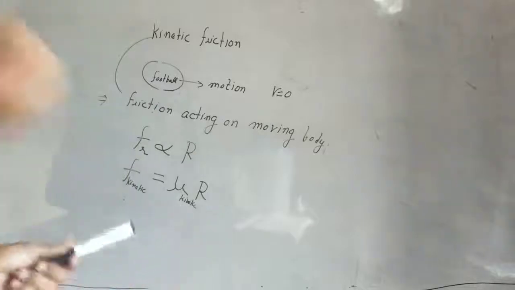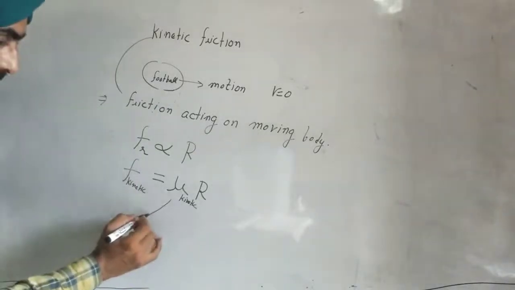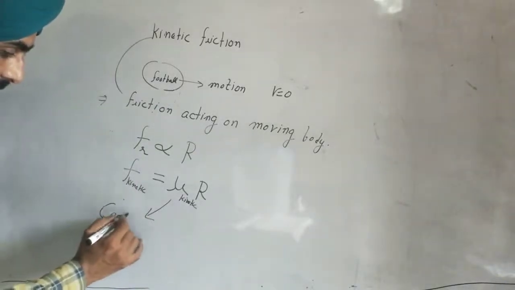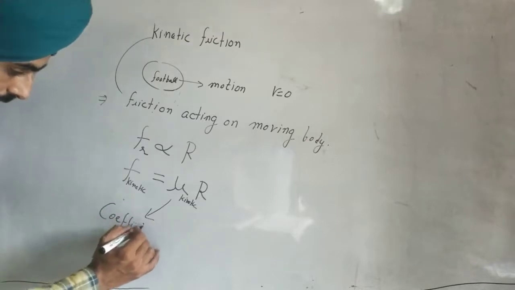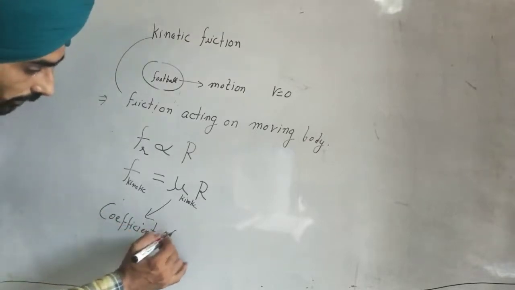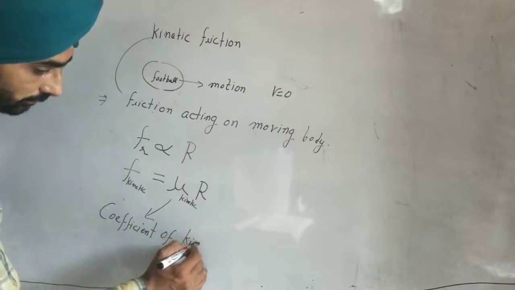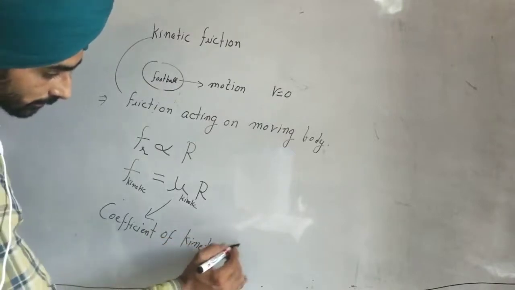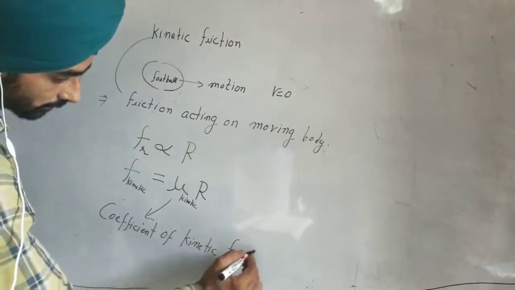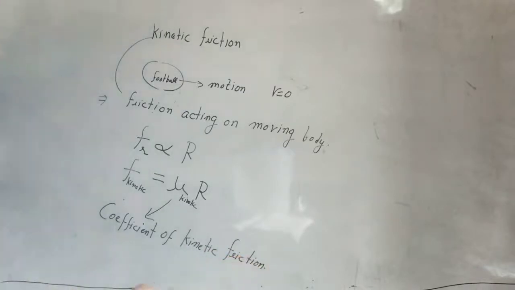And it is the coefficient of kinetic friction.